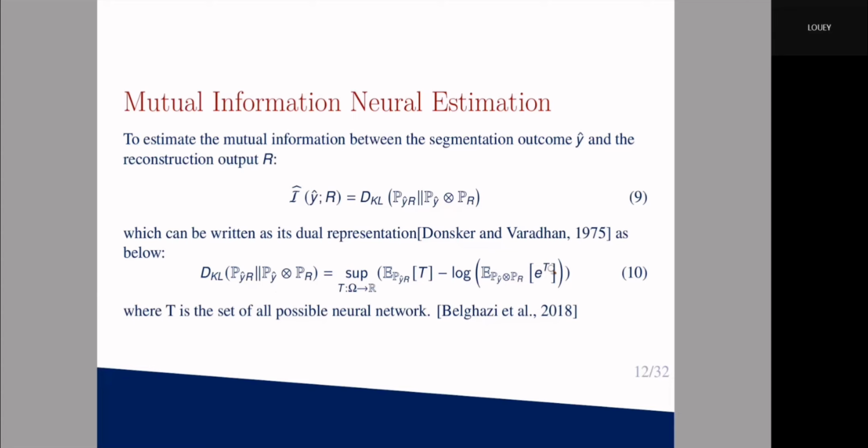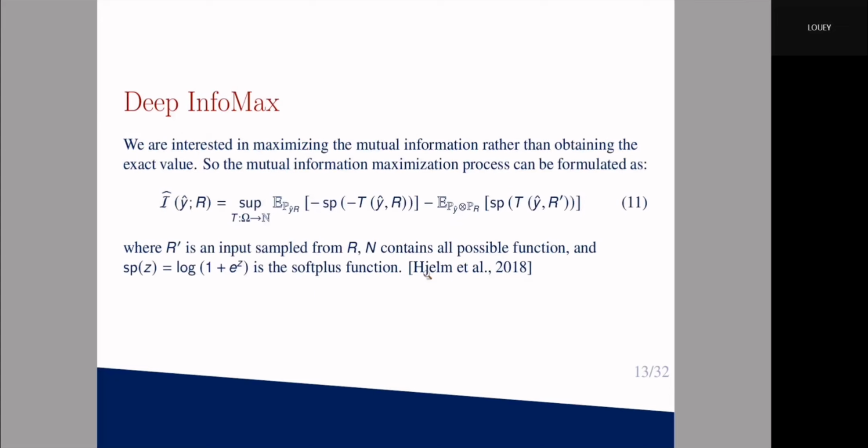The mutual information is defined as a KL divergence of 2 variables, the joint distribution and the marginal distribution. Donsker and Varadhan in 1975 proposed a dual representation, which contains the T. For easy understanding, the T is a set of all possible neural networks. This method can estimate the mutual information using the gradient descent method.